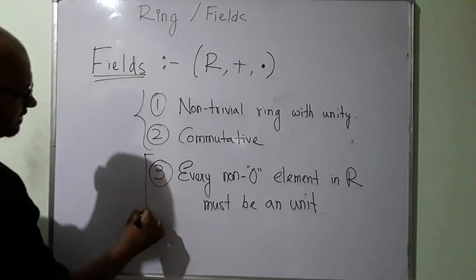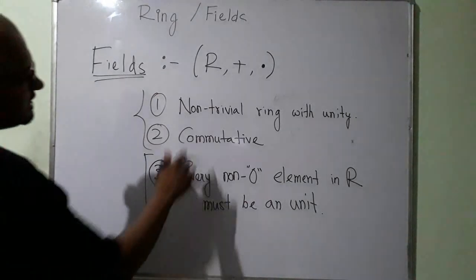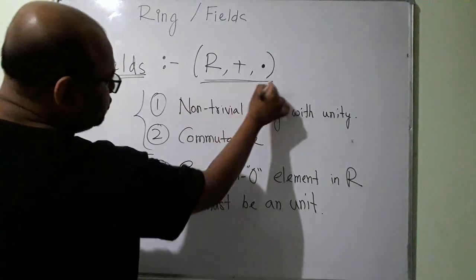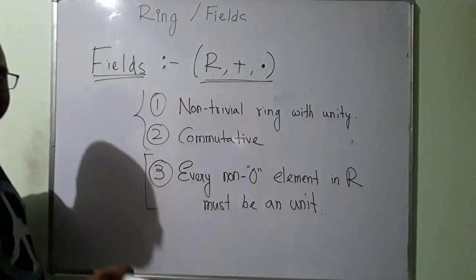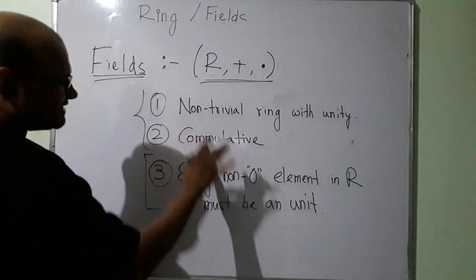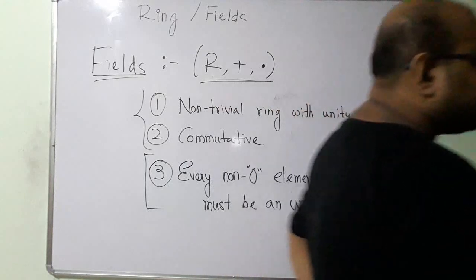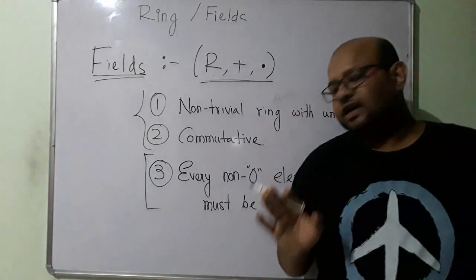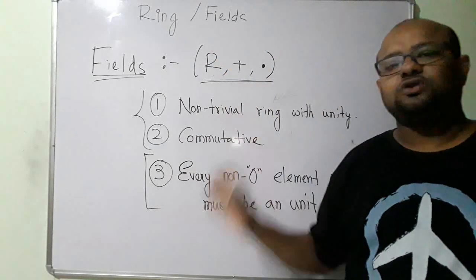Zero does not have a multiplicative inverse. What does this mean? It means this has to be a commutative ring with unity, and then every element in this set except for the zero element, the additive identity, must have a multiplicative inverse which belongs to this set.